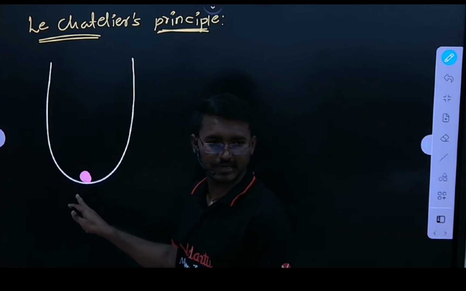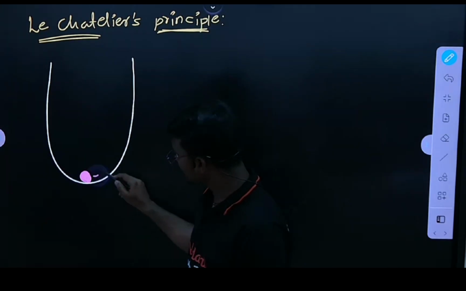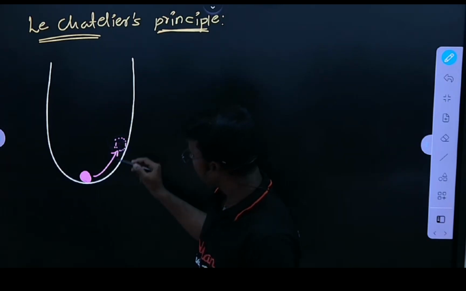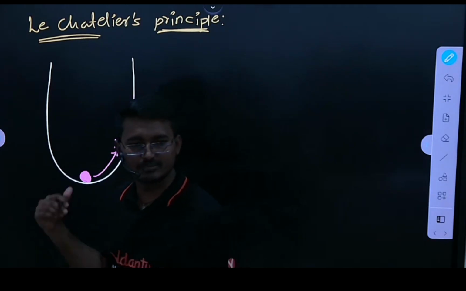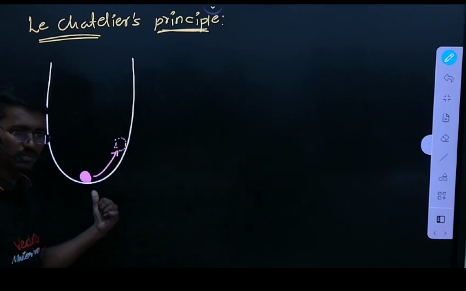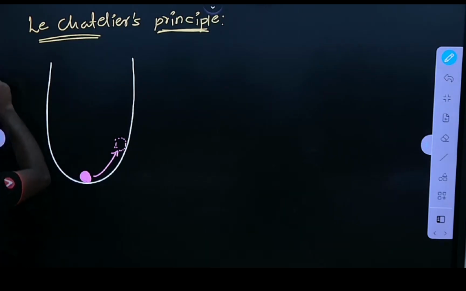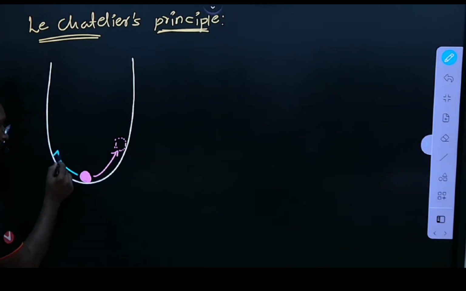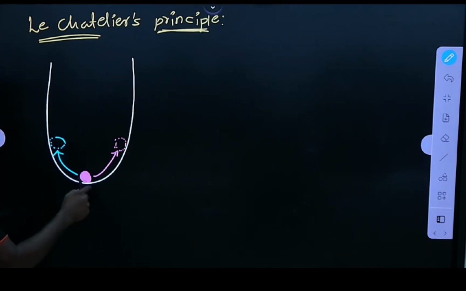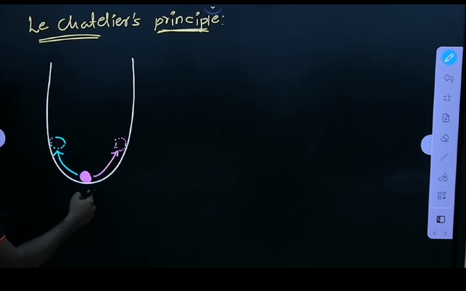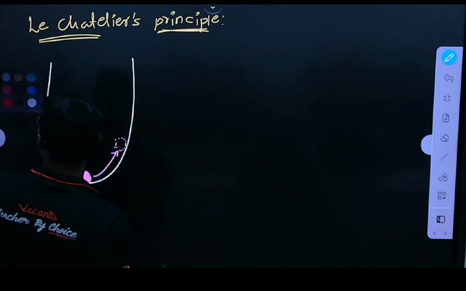Now it is here. If I disturb this ball to this side, then after 2-3 minutes, this ball comes back to its original position. Right? If I disturb this ball to this side, again this ball comes back to its original position here only. If we move it like this, then the ball returns to the same position. Okay. Otherwise, you can take one more example.